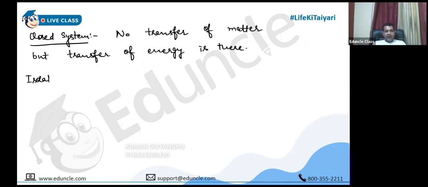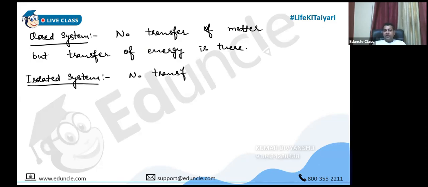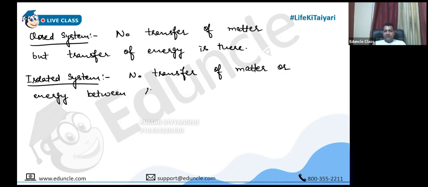And the third type of system is isolated, which is neither capable of exchanging matter nor heat. So no transfer of matter or energy between system and surroundings. Isolated means alone.